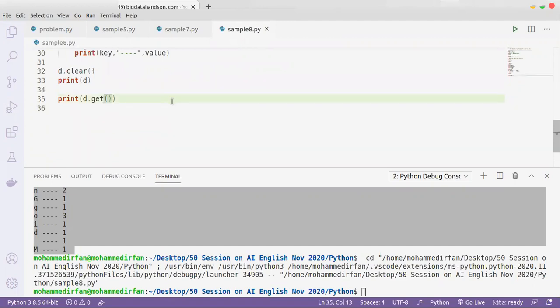This get function will give you the value, but if the value doesn't exist it will give some message. You can give messages like "key doesn't exist."